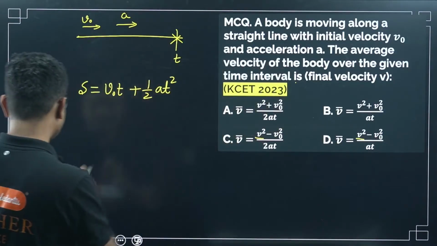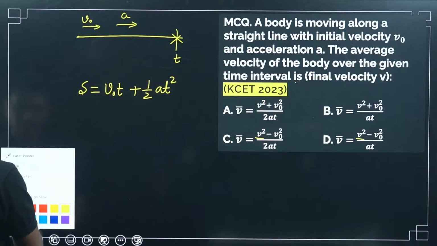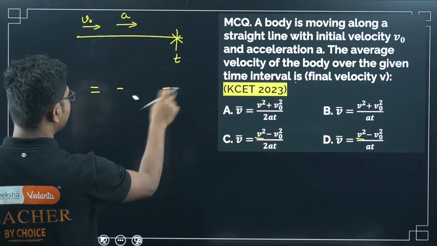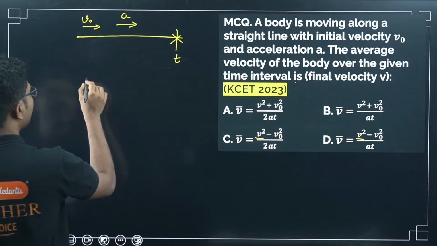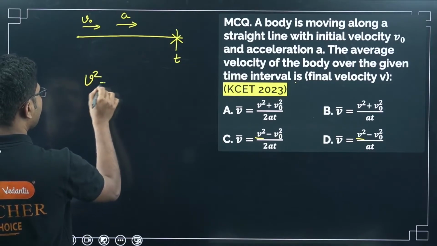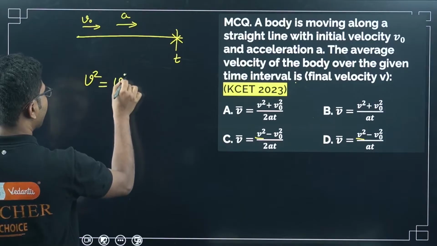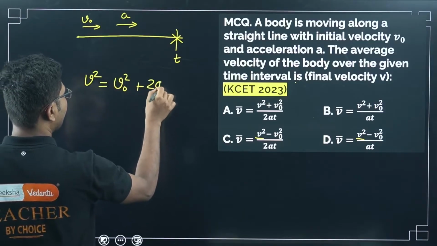This equation we are not going to use. We will see the kinematics equations, there are three of them. What we will use is v square equals v naught square plus 2as.